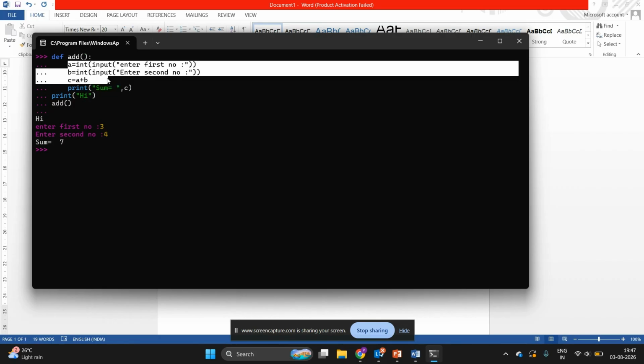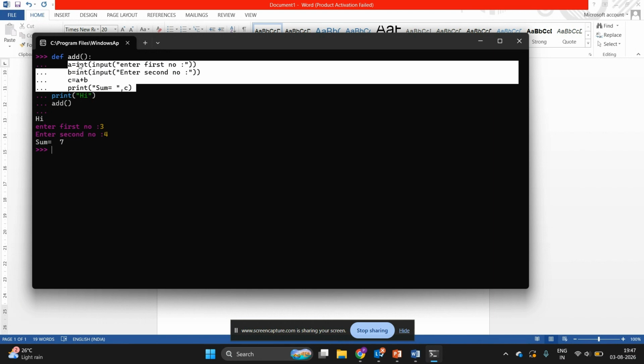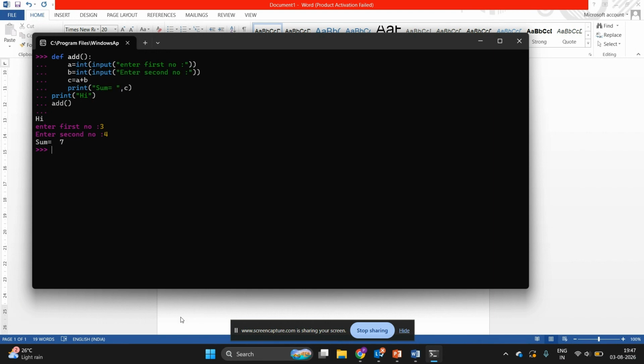Everything is done: input, process, output, everything is done in the function body. Now suppose I want to read a number from the main code and pass that number or input to the function, how can we do it? So there is my regular code I am writing. Suppose print welcome. This is my code, and then I am writing function add, but I might be getting input from the main Python code.